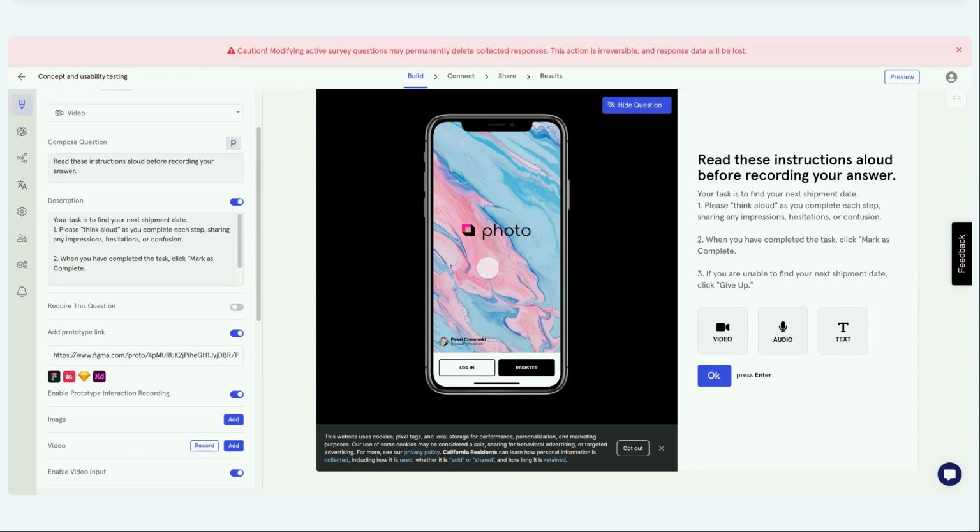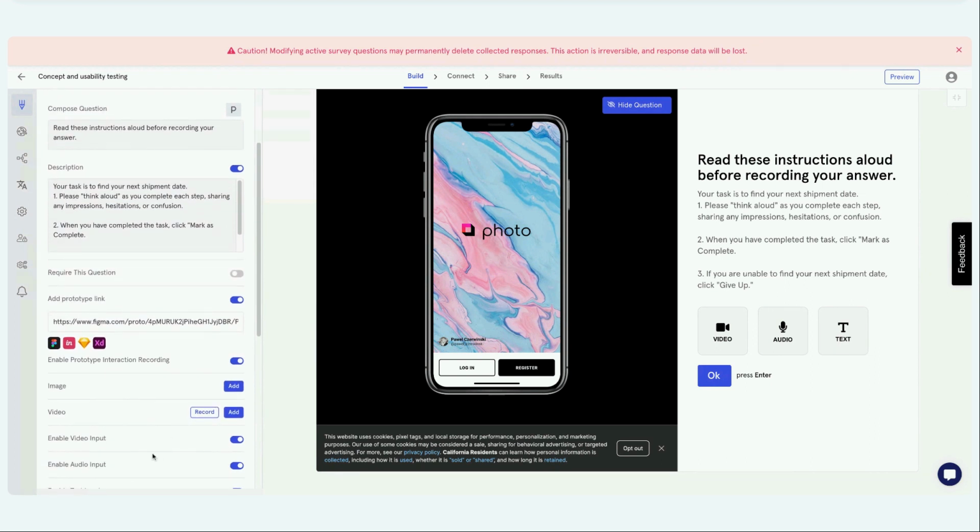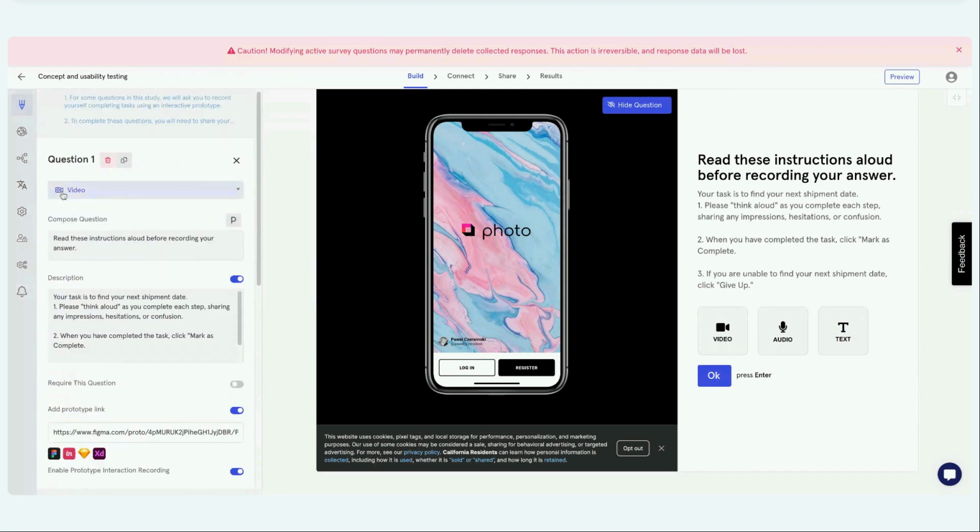You can see one of the sample designs is integrated. You can also enable session recording if you want to see the session recording of that. Now you can integrate this design on any question type. Right now I have integrated this for the video question type because I want to conduct video interviews.